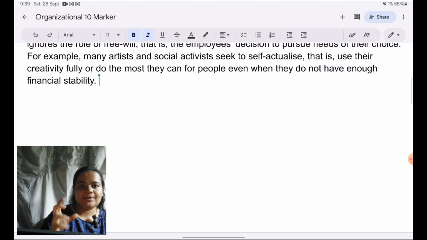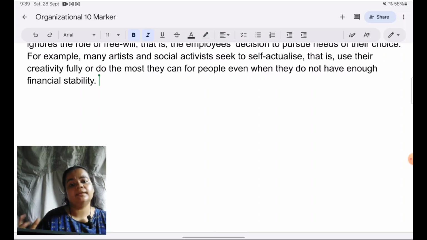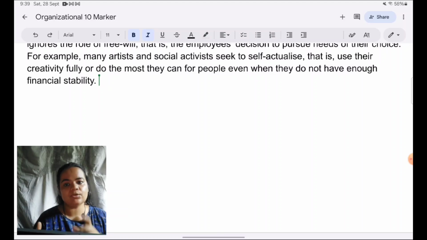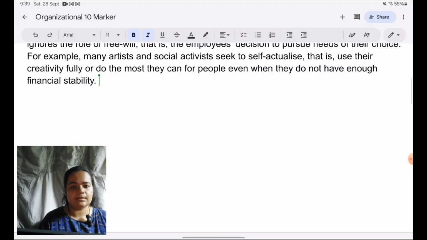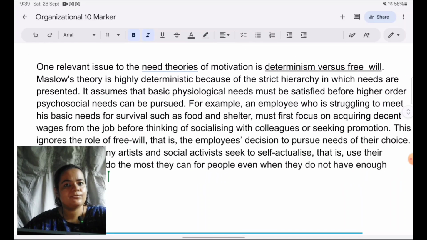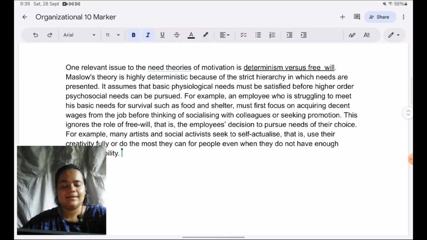So here you can see that I have not said that it's a weakness, like I've not used the word weakness of Maslow's theory that free will is not being supported, but I've implied that by saying that free will also counts in the real world, and that's not been looked into in the theory. So how I have analyzed, I just want to, because we are learning it for the first time for organization, how have I analyzed this answer?